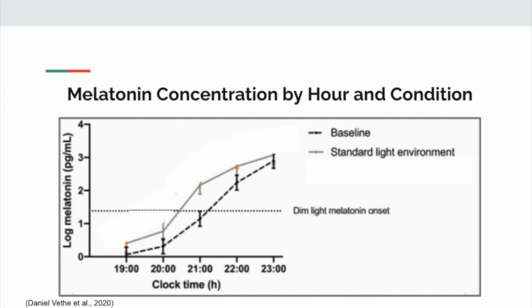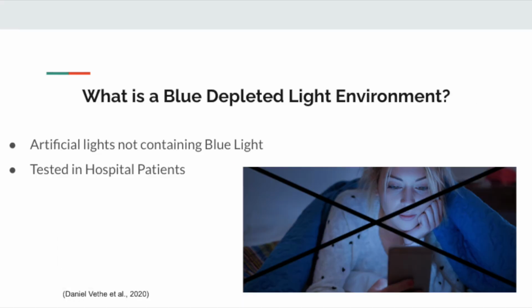A blue depleted environment uses light that does not contain blue light rays. A blue light depleted environment can be achieved by using special light bulbs, or it can be achieved by using special filters. This has been tested in a large-scale hospital with many patients.